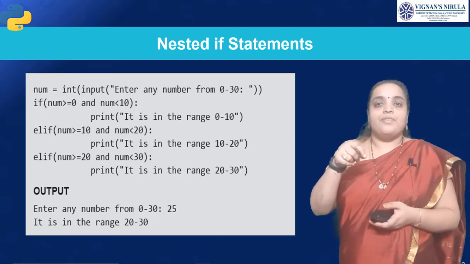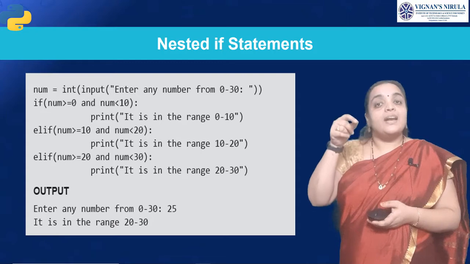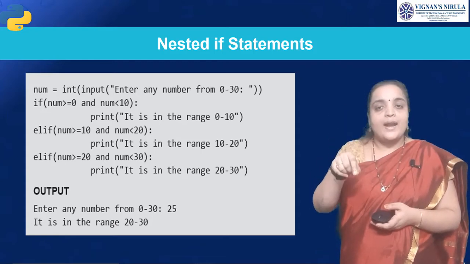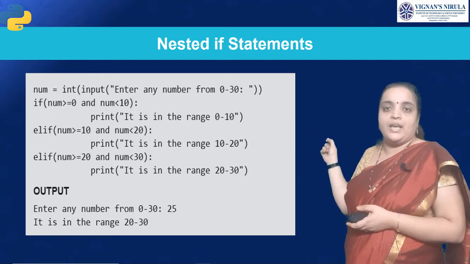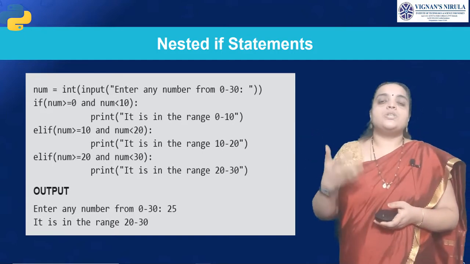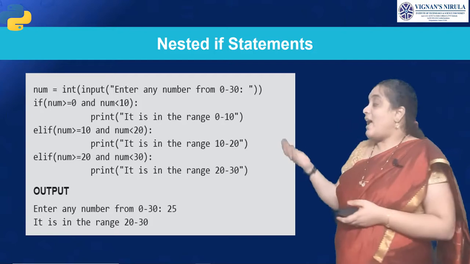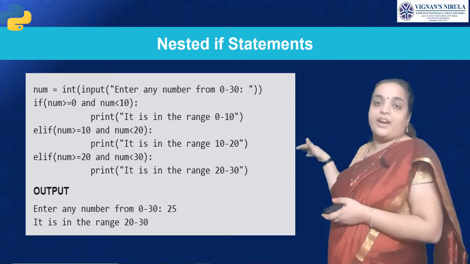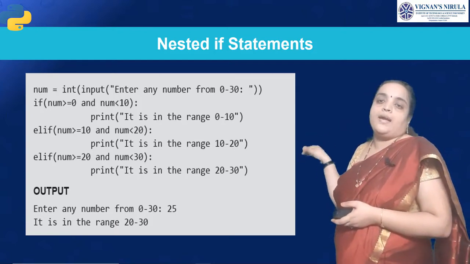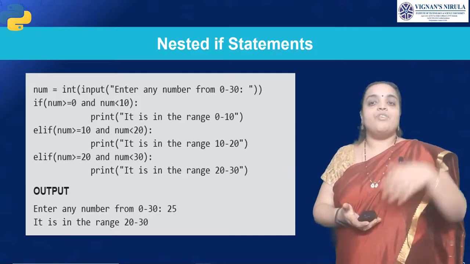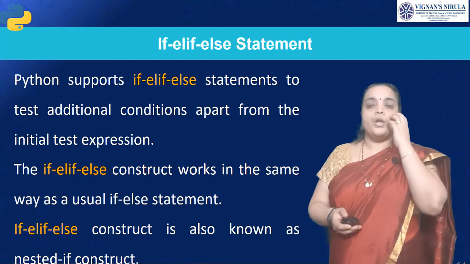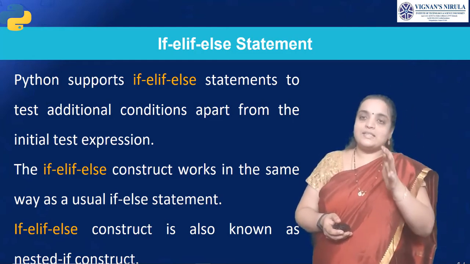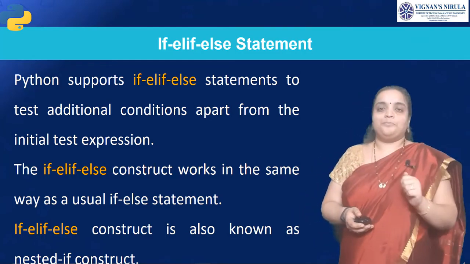Elif, else if the number is greater than or equal to 10 and less than 20, the range is from 10 to 20, and it will print that it is in the range 10 to 20. Else if the range is 20 to 30, it will print 20 to 30. So in this way, we use nested if statements. Done, students?